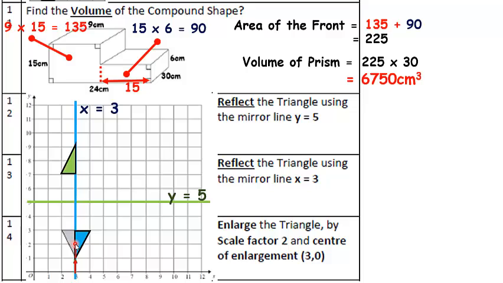So when I enlarge my shape, the corner at the bottom is going to be over here. I'm going to draw around the shape now, but just go twice as much as the original shape. The original shape was 2 high, so I'm going to go 2, 4 high. And the original shape had a base of 1, so I'm going to go 2 across, and here's my new shape. Okay? I need to draw that in clearly with a pencil and a ruler.